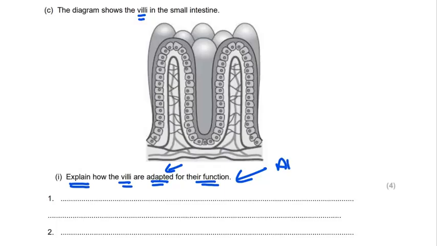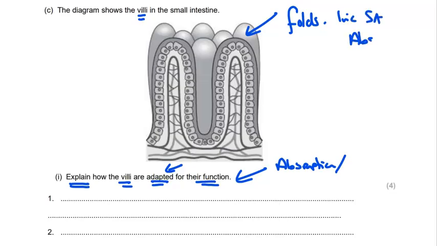It's for the absorption of the products of digestion. So how are they adapted in that way? If we look at the diagram first of all, we can see that the villi, the folds of the villi, increase the surface area for absorption.